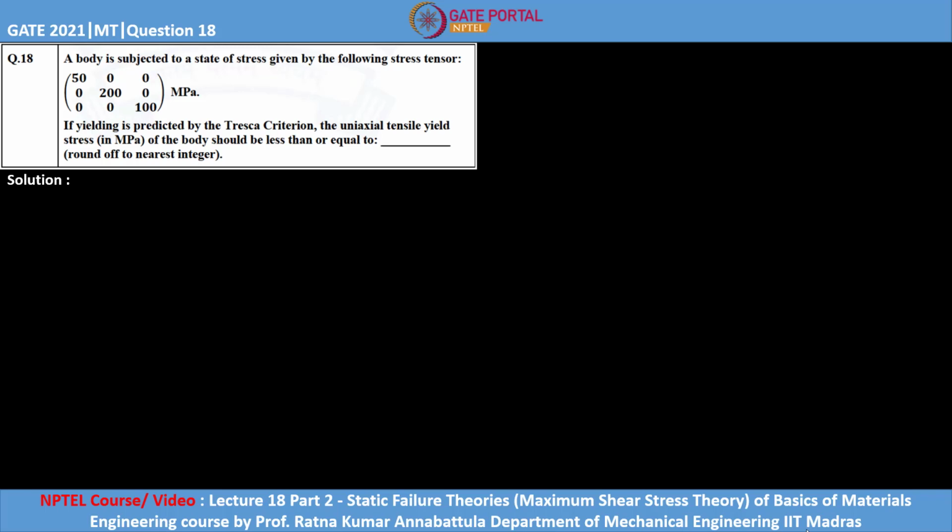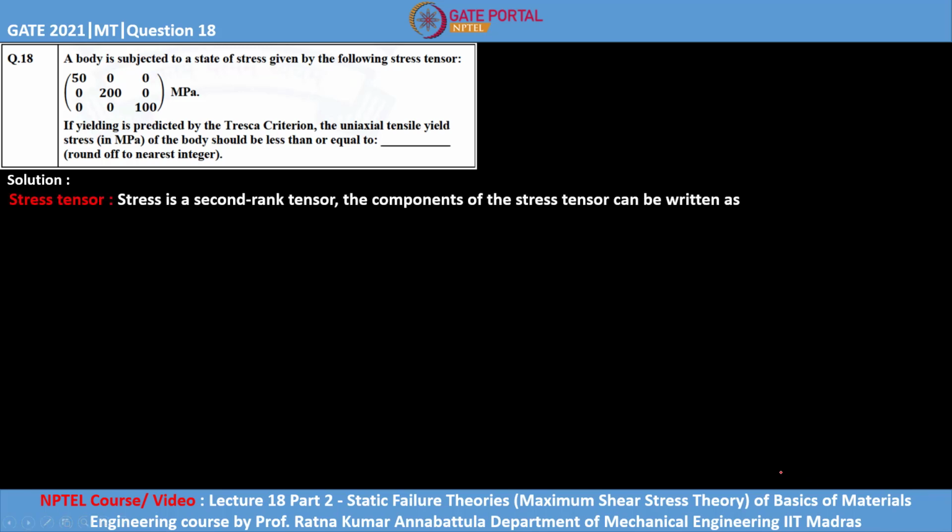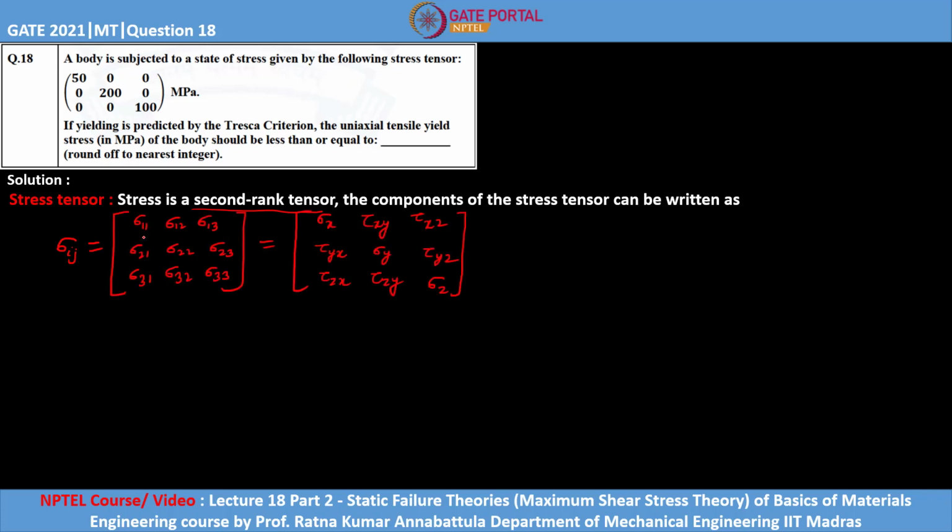Now, before solving this question, let us first understand what is meant by stress tensor here. So, stress tensor is basically a second rank tensor, and the components of this second rank tensor can be written as sigma ij equals a matrix like this. So the elements of this matrix represent different types of stresses, whether tensile or shear.